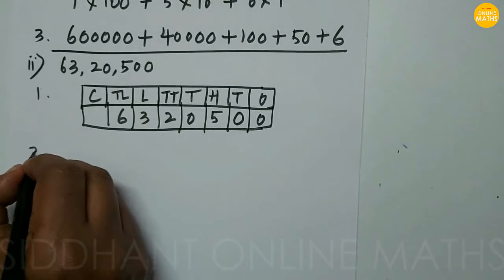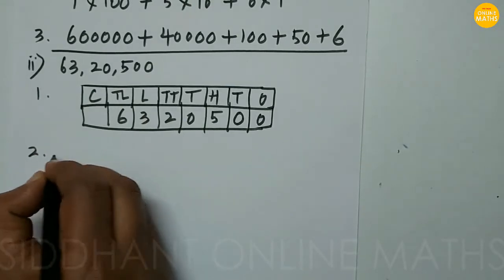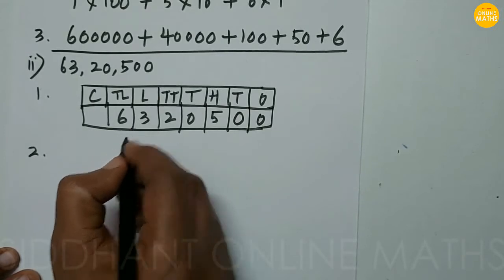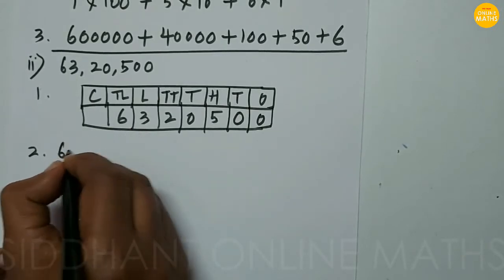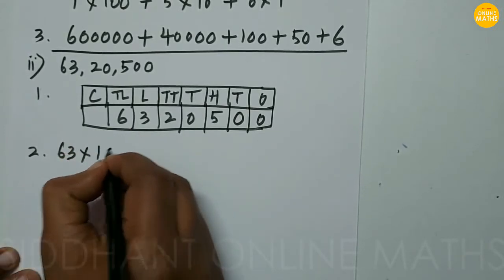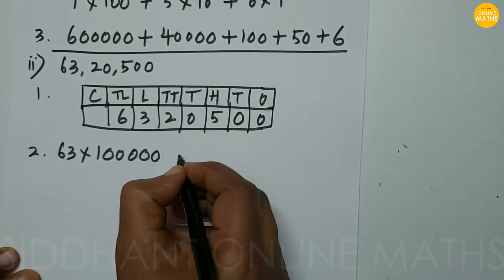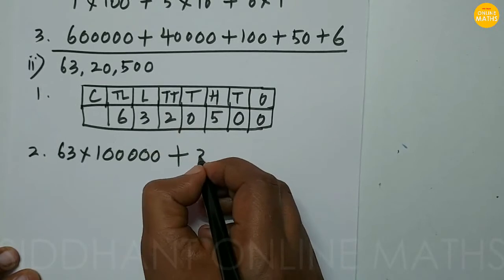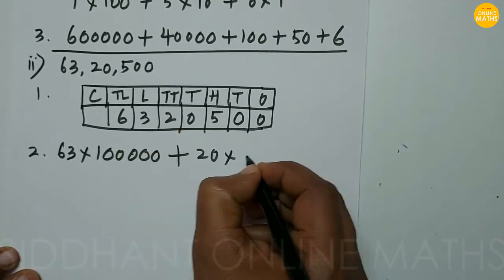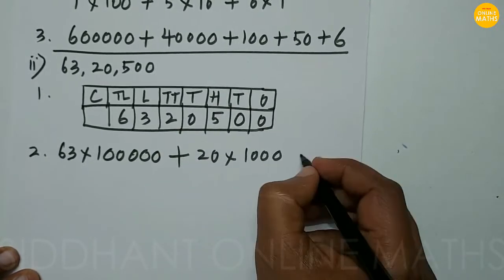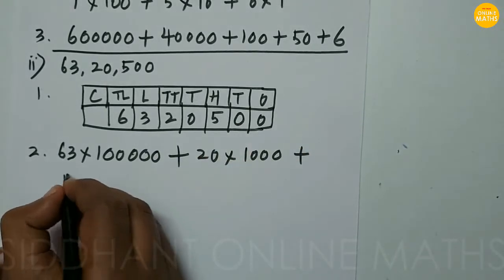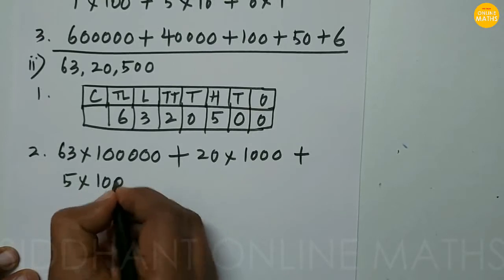So after that we are going to write in the expansion form. So this is 63 lakhs. Okay, so 63 into lakh, then thousands, 20,000s are there, so 20 into 1000. Next plus 500s are there, 5 into 100.